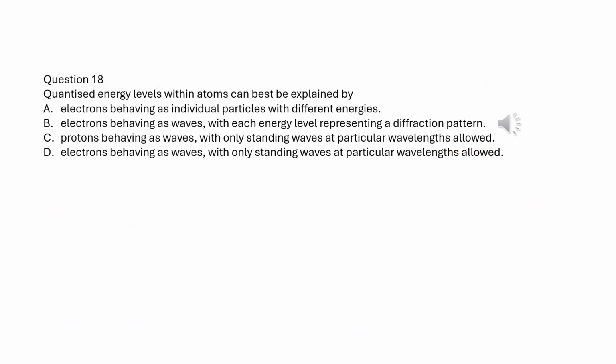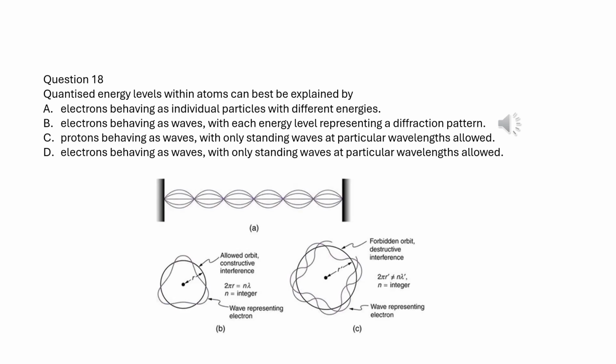To form stable energy within atoms, electrons should behave as standing waves. The circle lengths should be a whole number of wavelengths. So, only standing waves at particular wavelengths are allowed.